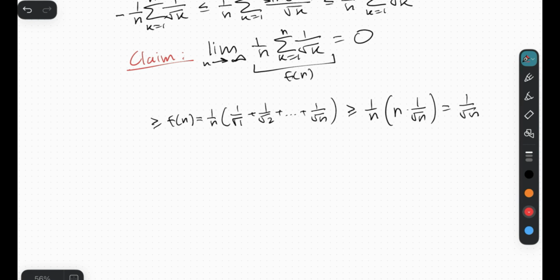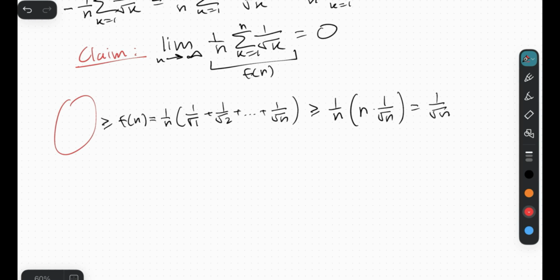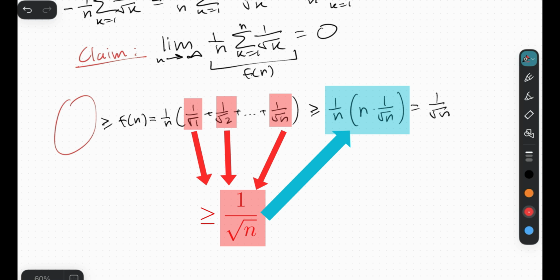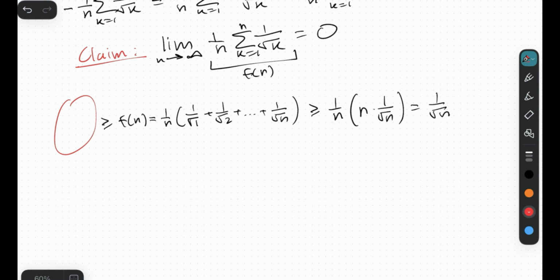Now, of course, the question is, what do we put on this left hand side, right? How do we find this function in terms of n to put on this side? Indeed, that is the question. However, I would like to guide you back to how we found this 1 over root of n. We did it by considering the fact that each of these individual terms are always greater or equal to some particular expression, in that case, 1 over root of n. And that allowed us to calculate a very simple expression to get our lower bound, right? Now, can you follow some similar approach to find this expression to put on the left-hand side? Take a moment to think about it.